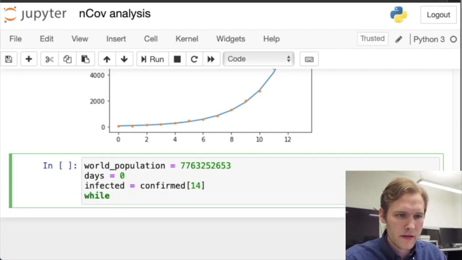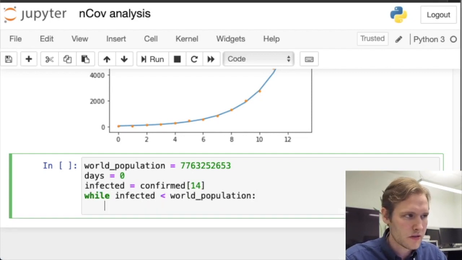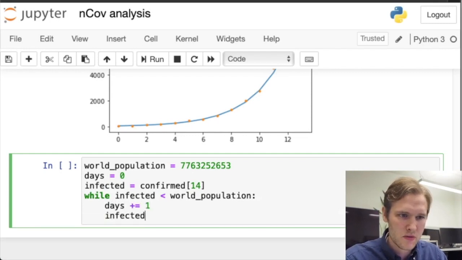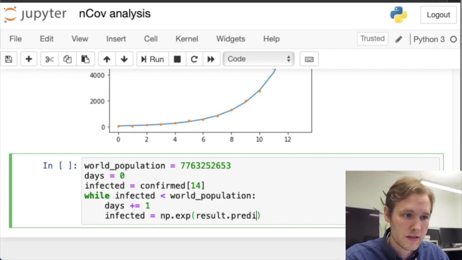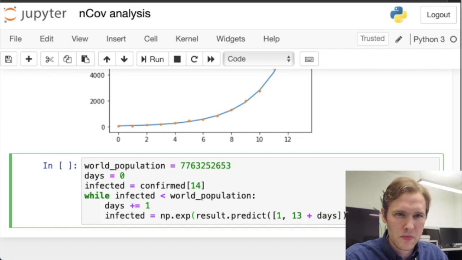So while our infected is less than the world population, we'll keep going, adding a day at each iteration, and then compute with our model, predict the number of infected people, which will be the exponential function of our result dot predict, and we need an intercept, which is 1. And then where do we start? At 13, and then add the days. And this will be an array, but we only want a number, so yeah, I think that should work.